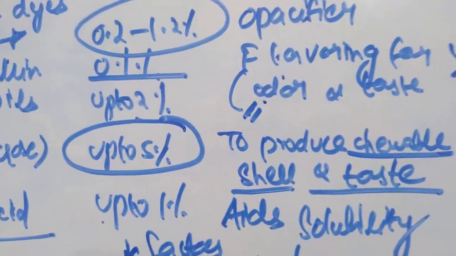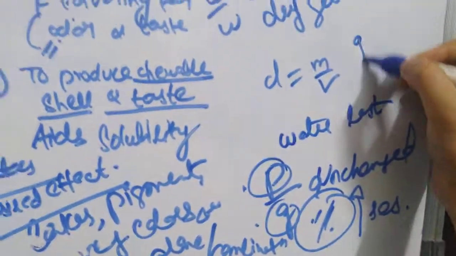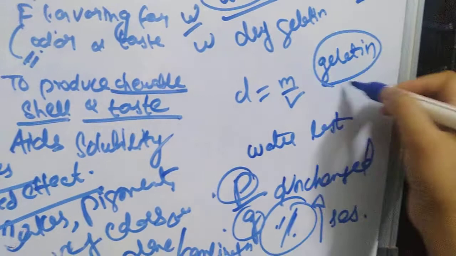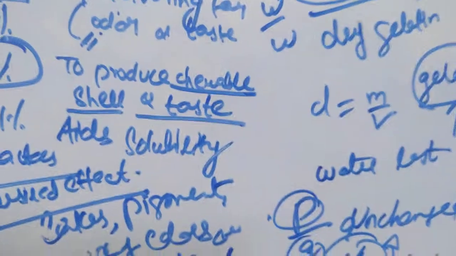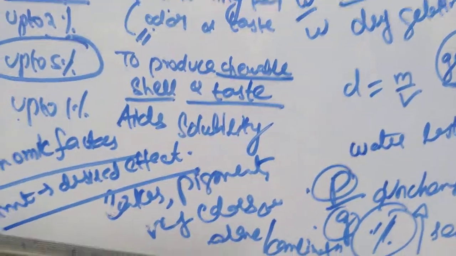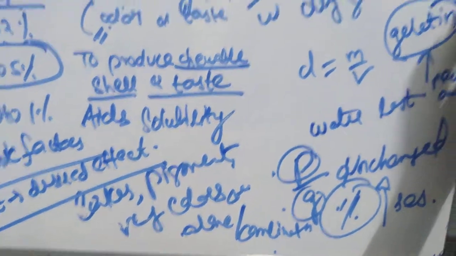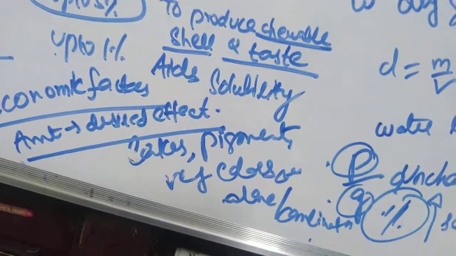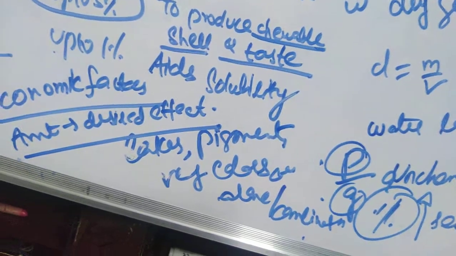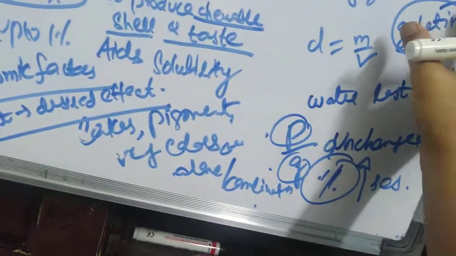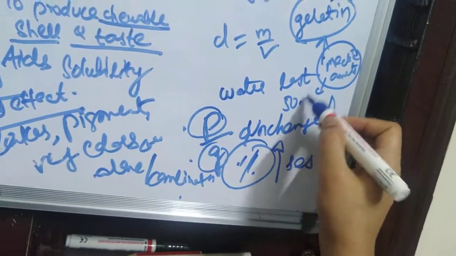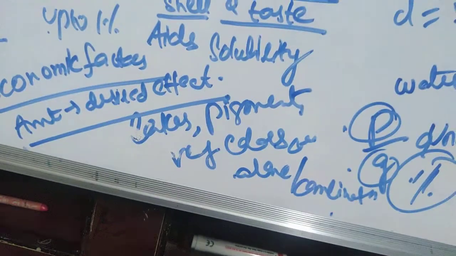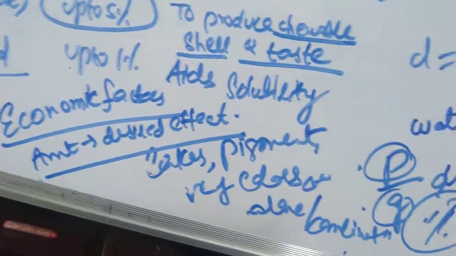One more thing you have to remember is that the addition of medicaments to gelatin mass is usually not recommended. That means whenever you are preparing the gelatin mass, you are not adding your medicaments to it. Why? Because you are using only 50% of the gelatin mass which you are preparing; that much only is incorporated into the capsule. There is a 50% loss of gelatin. So if you add medicaments at this stage, there will be a 50% loss of the medicament also. In order to avoid this, you will not add.